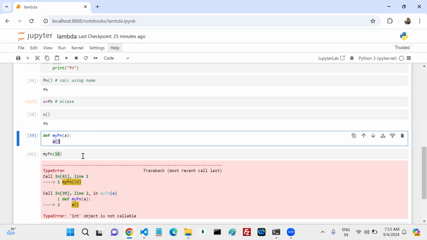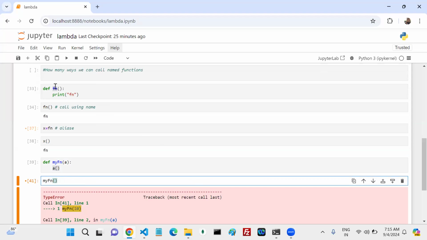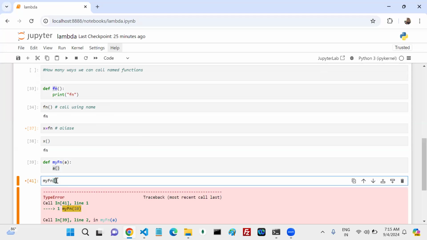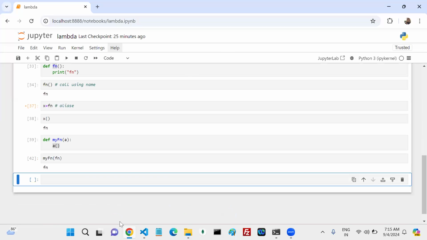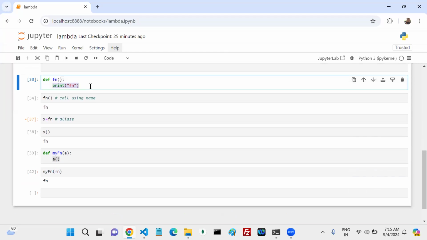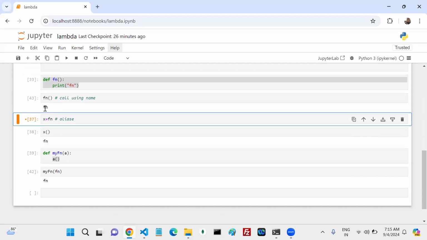So can I do one thing? If you have a function, can you pass it? I already have one function, fn. Can I pass this one? Yes or no? Now if I execute this, there is no error. My fn executed, my fn printed, which means this fn was called. So first, this is my function. With the name directly you called it, so you get the output fn.